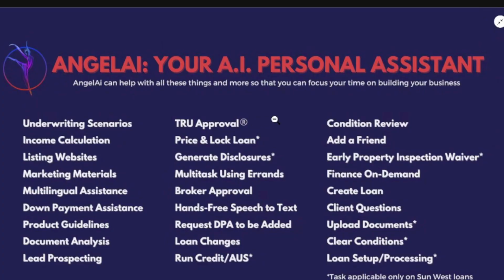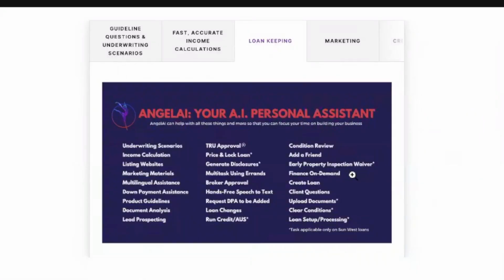On loan processing, you can do pretty much everything. From starting the loan all the way to the finish, you can process the whole loan. From conditioning reviews, you can pull credit, you can do loan changes, you can clear the conditions inside Angel AI, you can set it up, you can lock the price. So you can do pretty much anything inside Angel AI when it comes to processing the loans. When you process the loan inside Angel AI, it will go through Sunwest.